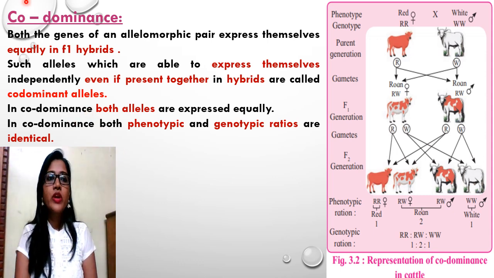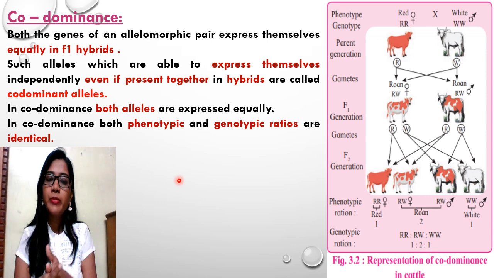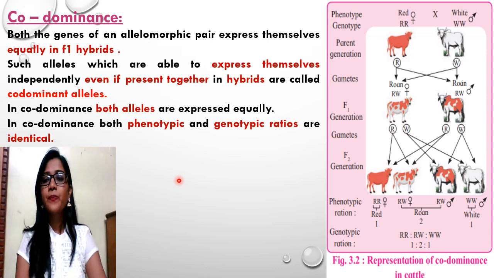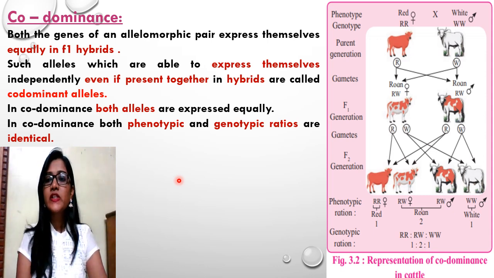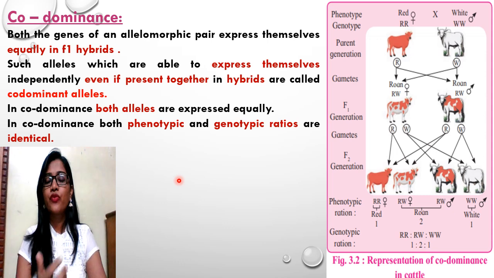The important point is that in both incomplete dominance and codominance, genotypic and phenotypic ratios are identical. But in case of incomplete dominance, the phenotype of hybrids is intermediate between the phenotypes of the parents. That is, red when crossed with white gives a pink phenotype. While in case of codominance, both the genes get expressed equally.